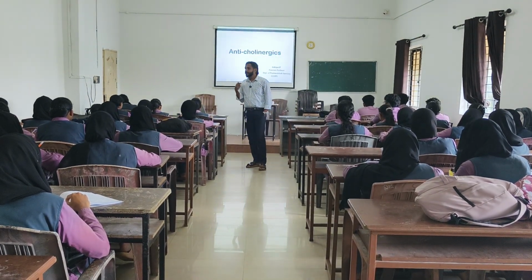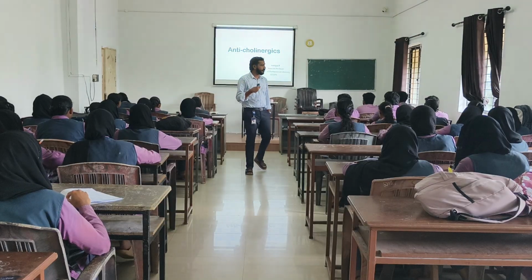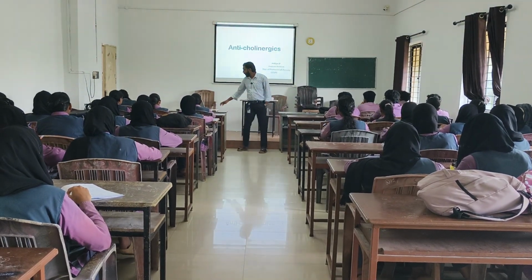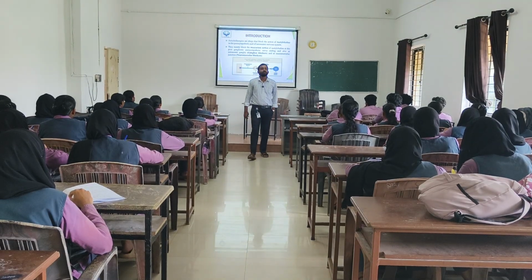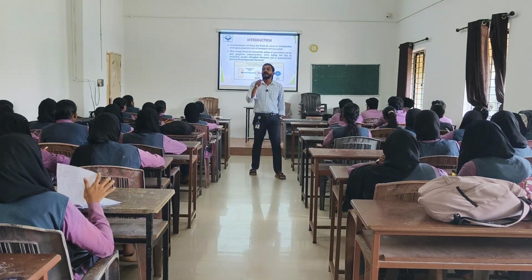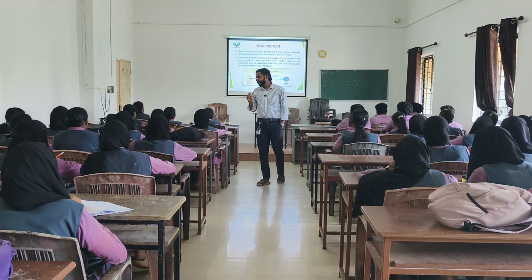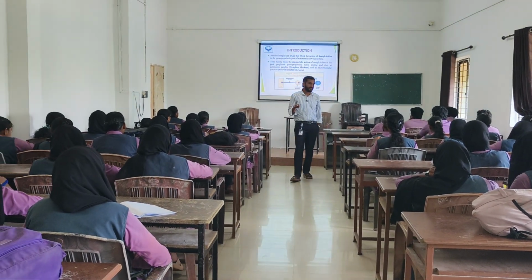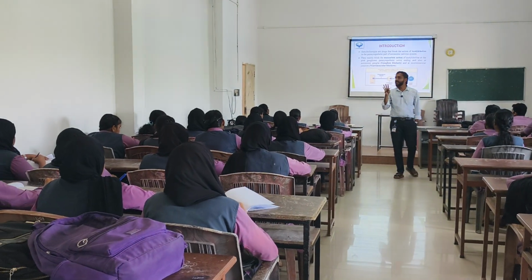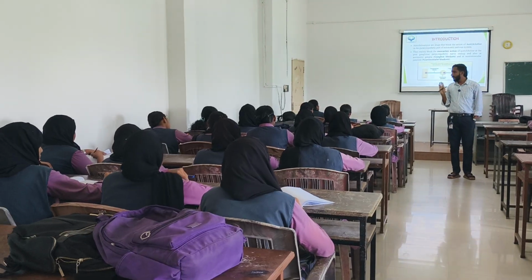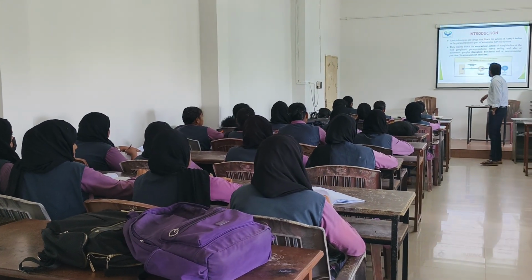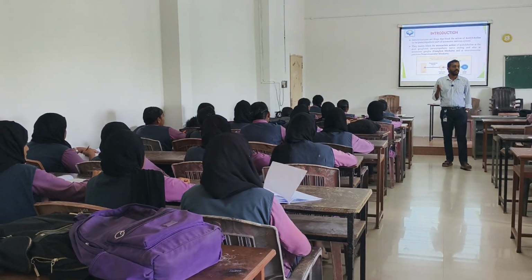So it's very simple. What do you mean by anticholinergics? Anticholinergics are the drugs which inhibit the action of acetylcholine. Acetylcholine is our neurotransmitter, thereby preventing the parasympathetic action. Clear? Anticholinergics are drugs that block the action of acetylcholine.